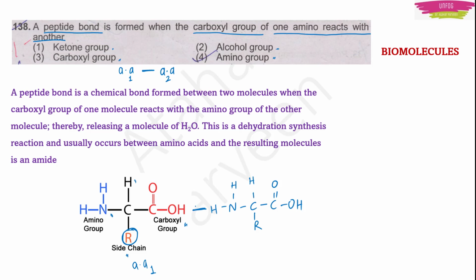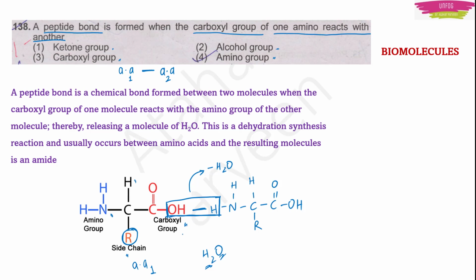Dehydration means losing water, right? So what is the formula of water? H2O, right? So 2 hydrogens it should lose, 1 oxygen it should lose. Okay. So here OH and the H from the other amino acid, they will lose this water. 2H is there, 1 oxygen is there. They will lose this water minus H2O and they will form a peptide bond.